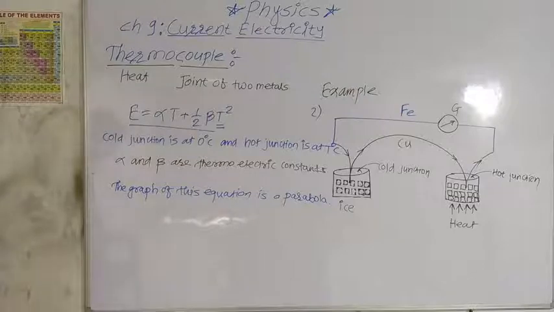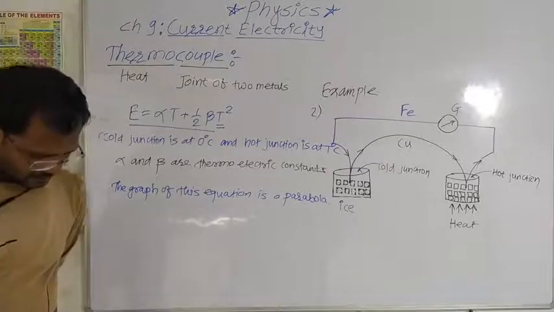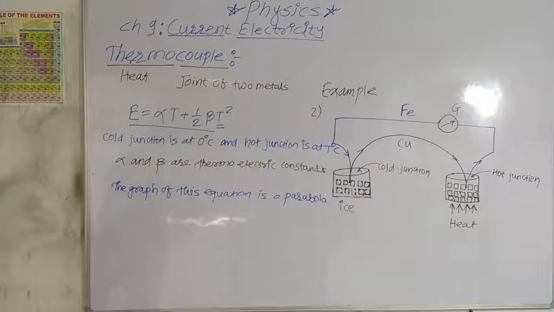Now example of thermocouple, antimony bismuth. In antimony bismuth, the current flows from antimony to bismuth at the cold junction and bismuth to antimony at the hot junction.